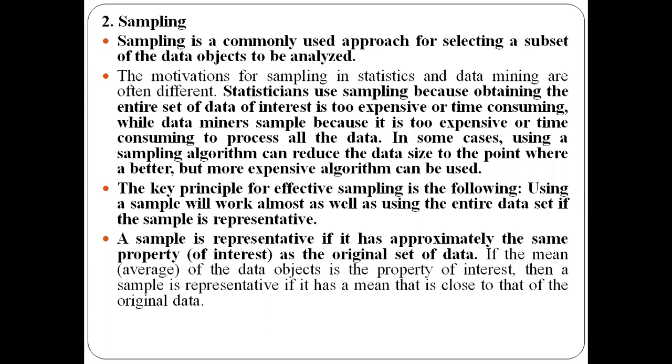For example, if you perform the mean operation on a sample of data objects, you'll get some result. If you perform the same mean operation on the entire data set, you'll get some result as well. If you compare these two results, they must be approximately equal.